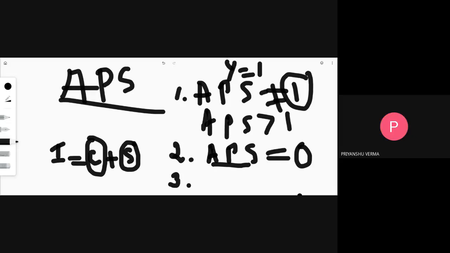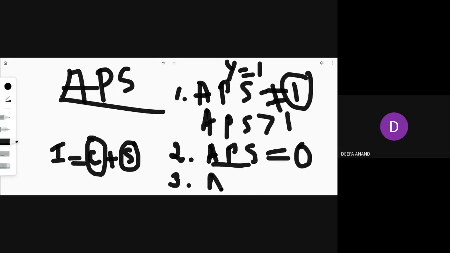It is 0. What is the reason? You are not saving at all. The entire income you have, you are consuming. That means your APC, the average propensity to consume, is equal to 1. Not even a single penny is saved. That is why your APS can be 0.